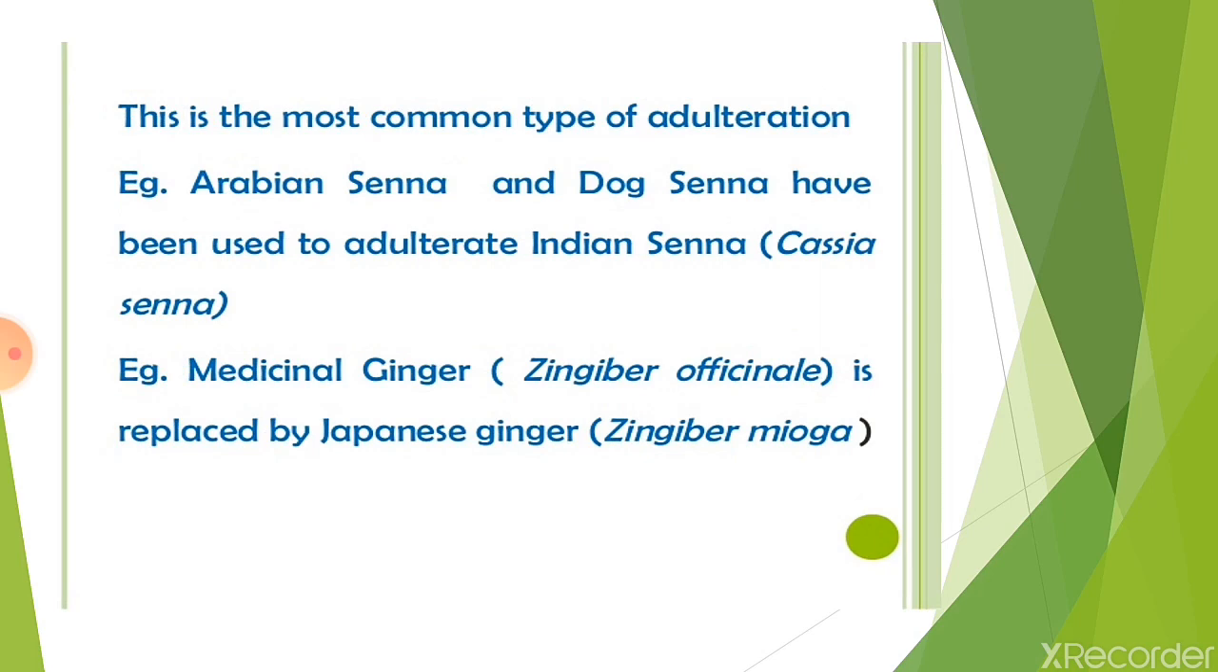For example, Arabian Senna and Dock Senna have been used to adulterate Indian Senna, that is Cassia senna. Second example, medicinal ginger, which is also called Zingiber officinale, is replaced by Japanese ginger, that is Zingiber mioga.